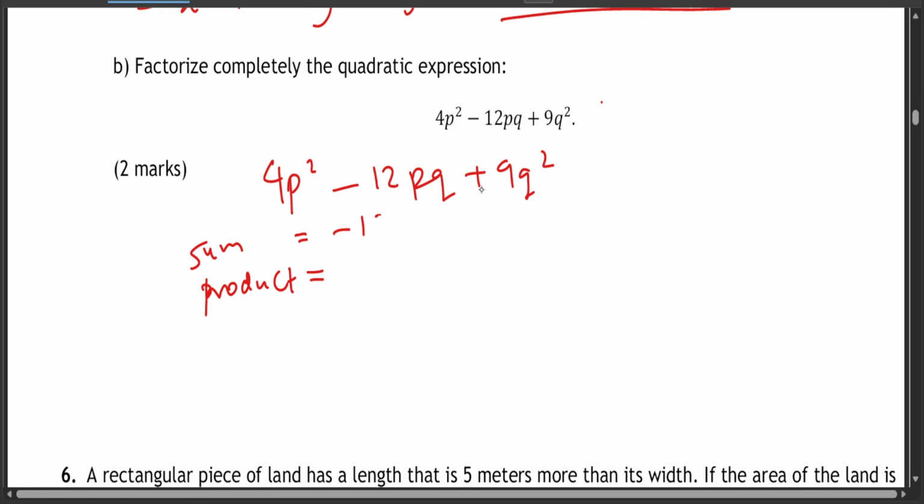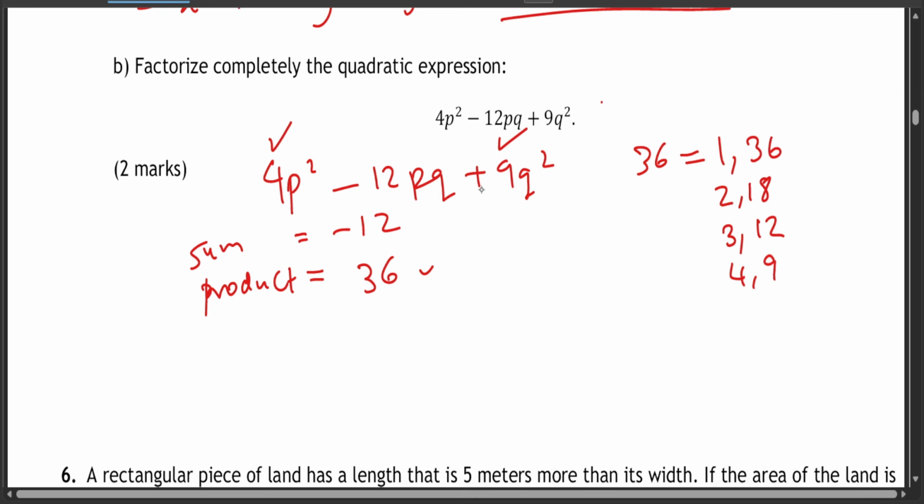So our sum is negative 12. Our product is basically the first one times the last one. So 4 times 9 is 36. Now the two numbers that, if you add, give you negative 12 and, if you multiply, give you 36 are which two numbers? Let's take the factors of 36. You can get a combination of 1 and 36, 2 and 18, 3 and 12, 4 and 9. We have 6 and 6 as well.